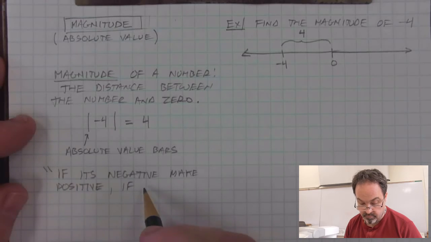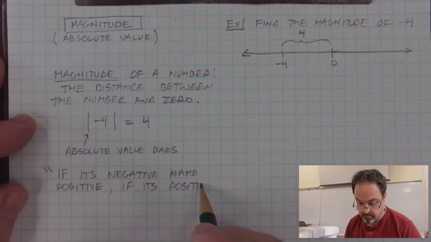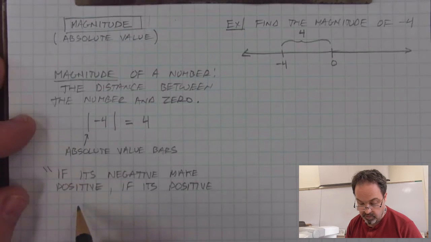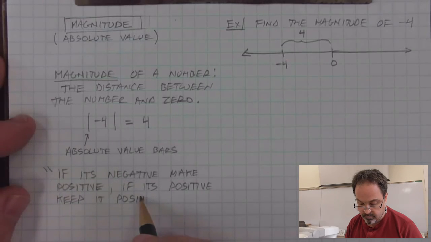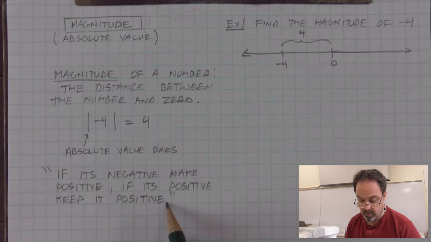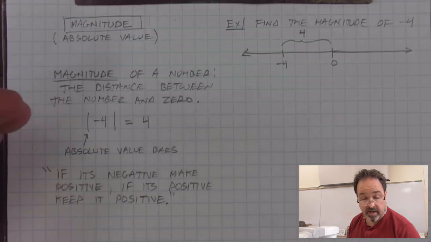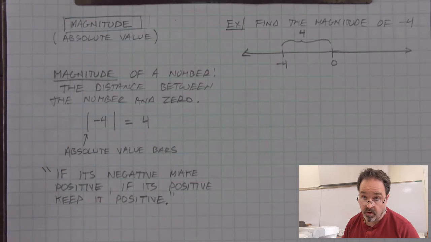If it's positive, keep it positive. So the absolute value of a number is not the same thing as changing its sign.